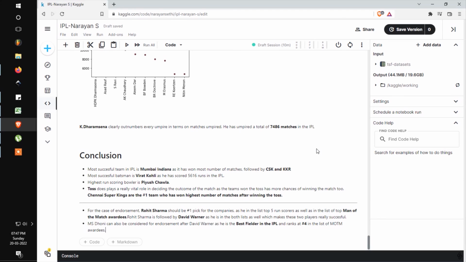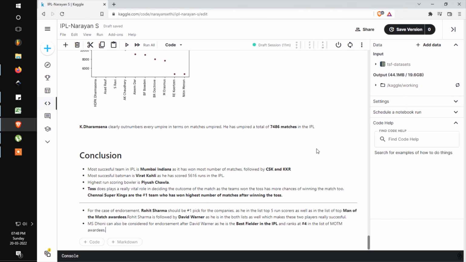Okay, so what I conclude from this dataset is that Mumbai Indians is the most successful IPL team, and it has won the most matches, followed by Chennai Super Kings and Kolkata Knight Riders. The most successful batsman is Virat Kohli, as he has scored 5,616 runs. The highest scoring bowler is Piyush Chawla, and the toss plays a really vital role in deciding the outcome of the match, as the team that has won the toss has more chances of winning the match too.